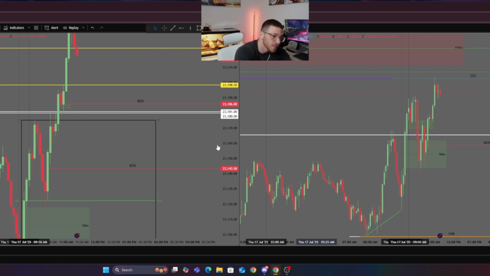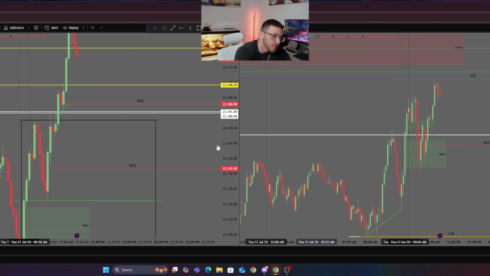But other than that, I saw that we reacted off the first 5 minute bullish fair value gap, and we had this bearish fair value gap right here. Right, we ended up inversing this 5 minute bearish fair value gap. I entered right off of the inverse, thinking that we were going to come up at least to these 15 minute highs. This was a 15 minute order block, and then this was a 15 minute fair value gap. I was going to target the 50% level of it, but again, I put my stops below these lows. Ended up getting stopped out, losing around $86 on this trade.